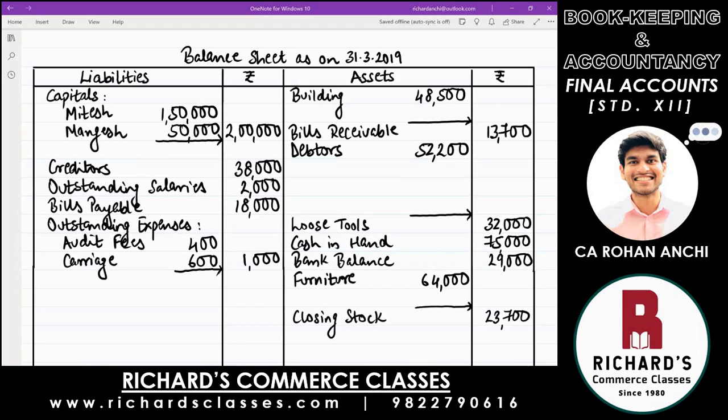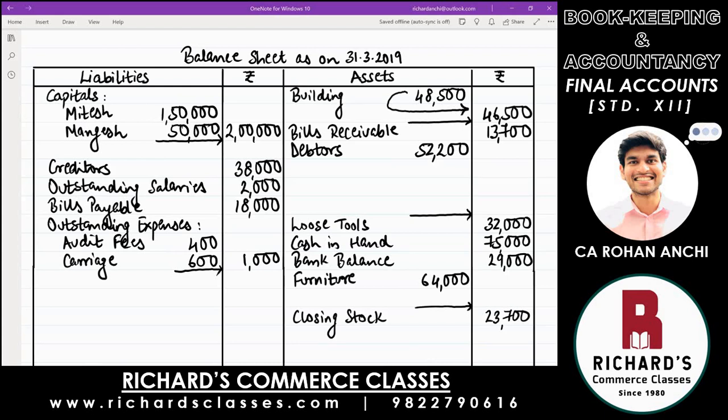Have a look at building. The current value is 48,500. They are saying the new value that is supposed to be written is 46,500. Whatever is the new value, that is always in the outer column. It should be 46,500. So I have written the amount in the outer column as 46,500. But now compare and check what happened. Building, which was 48,500, is reduced and now it is 46,500.